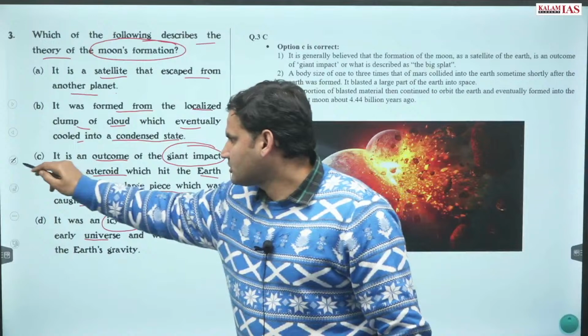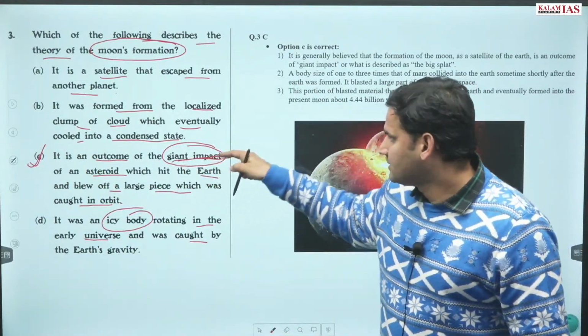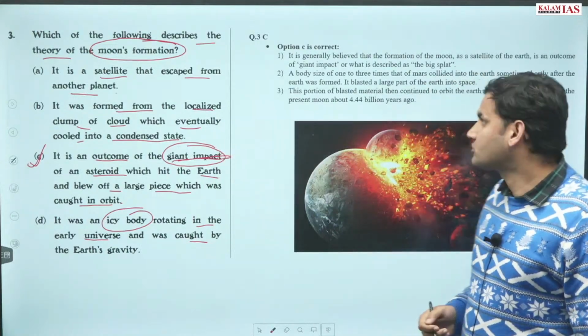It is very simple. As soon as moon formation comes, study about the big splat. The correct answer is option C. Giant impact. You should be able to solve the question.